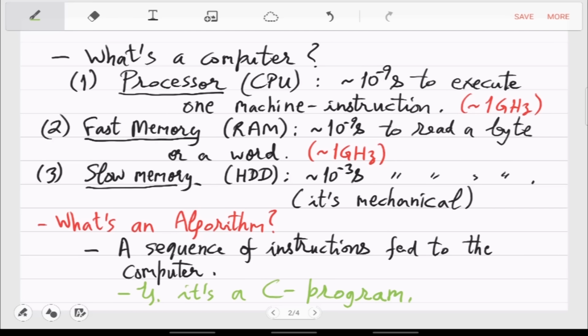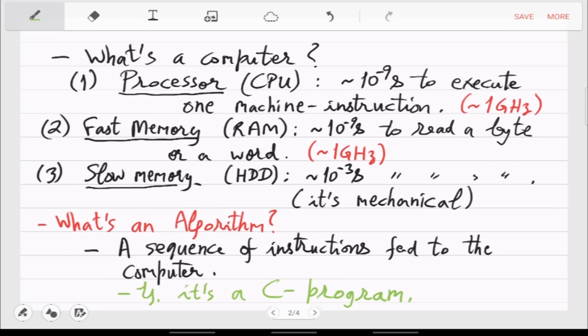Prateek will allow C, right? Yes, you can also code in C++. But it's very similar, so I don't think there is much advantage. What you will not be allowed is, say the problem is to add two numbers and you just call a function which is already available in C. You won't be allowed to do that.